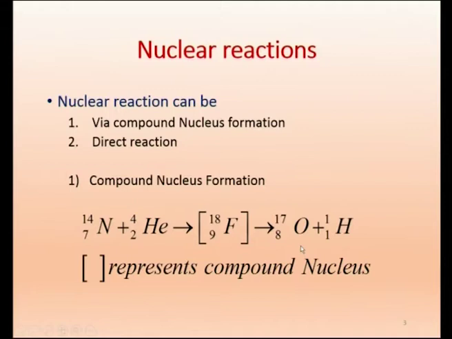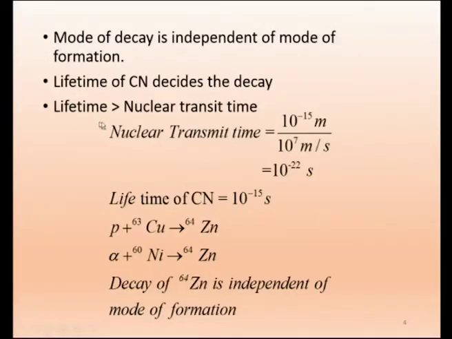Now, the lifetime of Cn decides the decay. So, what decides the decay? The lifetime of Cn. That Cn is nothing but compound nucleus. The compound nucleus has its own lifetime depending on the energy levels it is having. So depending on that it will decay, and the lifetime of the compound nucleus is greater than nuclear transit time.